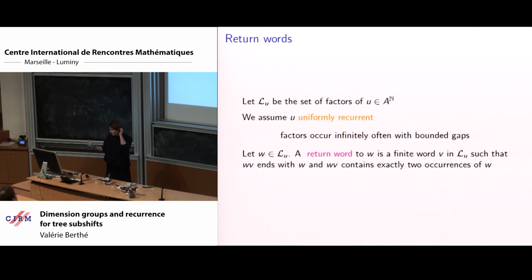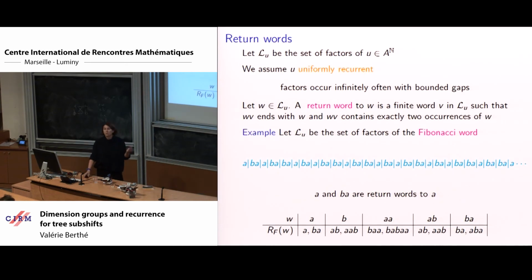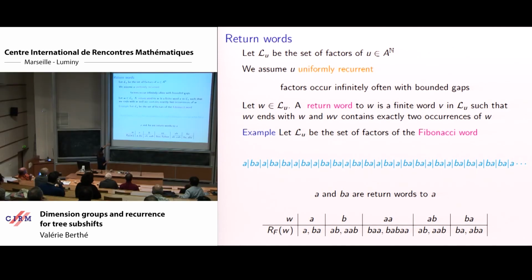To define a return word, it's just a word between two successive occurrences of a given word. So we take a word which is uniformly recurrent: words occur with bounded gaps. So a return word to W is a word V such that WV ends with W and contains exactly two occurrences of W. In the case of the Fibonacci word, I've taken the return words to A. I put bars after each occurrence of A, and we can decompose the Fibonacci word like that.